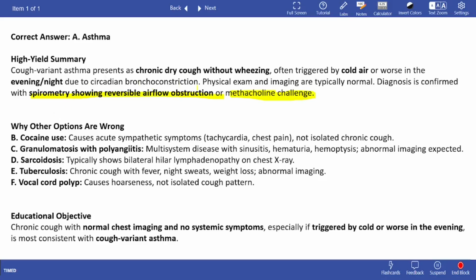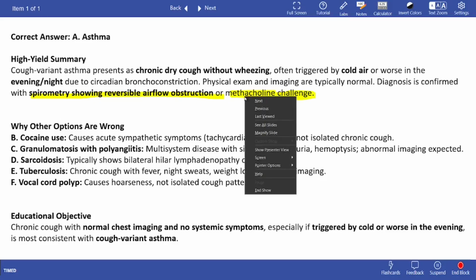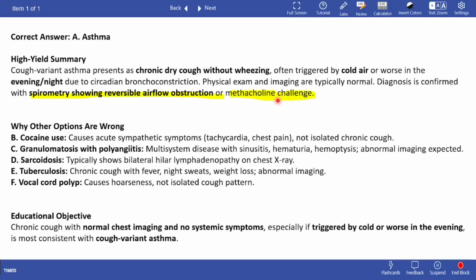And spirometry showing reversible airflow obstruction means that during the episode, the spirometry will show an obstructive pattern, but after the episode is completed, it is going to be normal. So these are two ways to diagnose asthma or cough variant asthma. Primarily, spirometry is used to diagnose asthma.